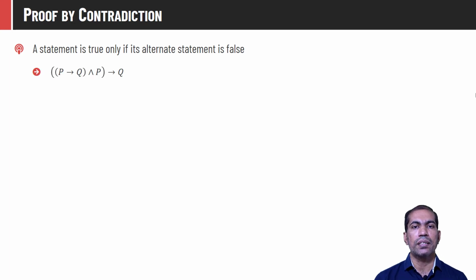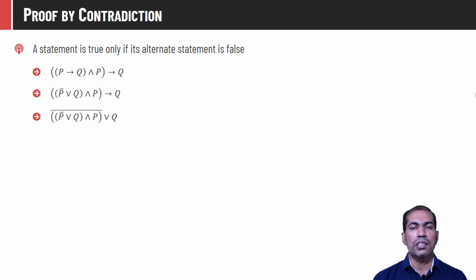Consider (P entails Q) conjunction P entails Q. We want to prove that this statement is correct. So we will first find the alternate statement of this, and we will prove that the alternate statement is false. As we know, P entails Q we can write as P bar union Q.